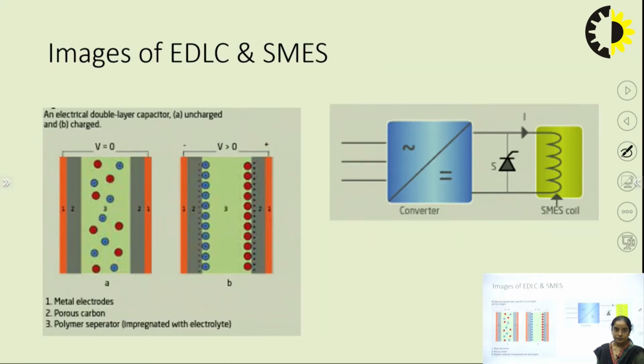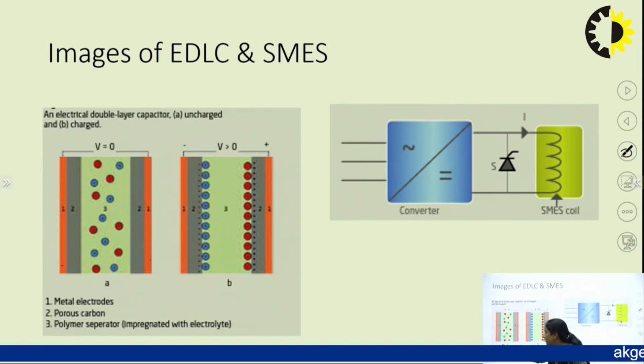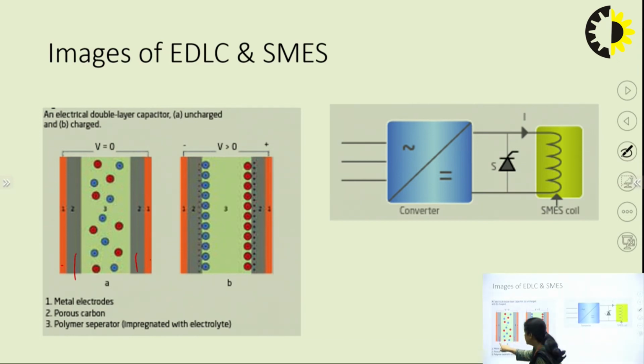Okay, so this is the diagram of the EDLC and SMES. Here this orange color is the metallic electrodes, these are the porous carbon, and this is the polymer membrane. Okay, so this is the diagram for the SMES.